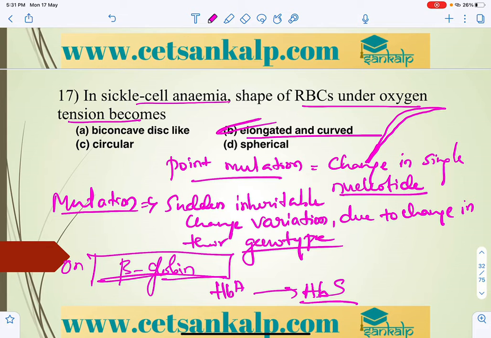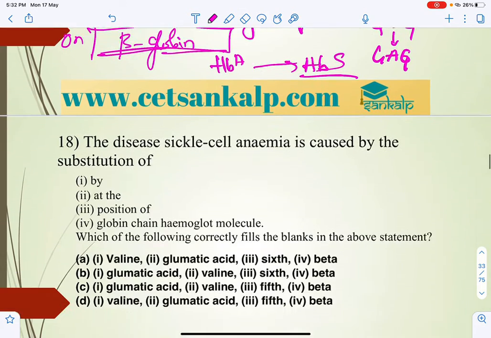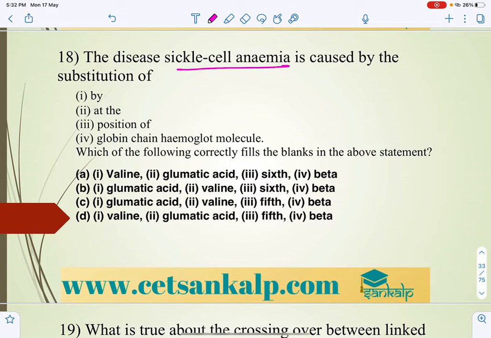The gene, instead of coding for GAG, codes for GUG, so glutamic acid is replaced by valine. So in sickle cell anemia, it is a blood disease where red blood cells become sickle shaped, elongated and curved.